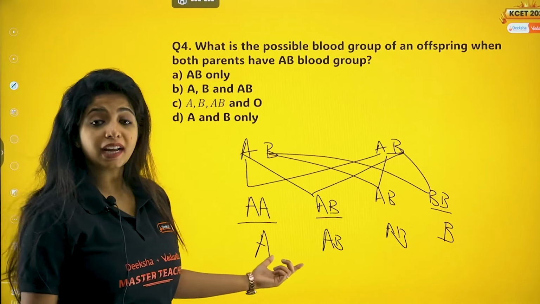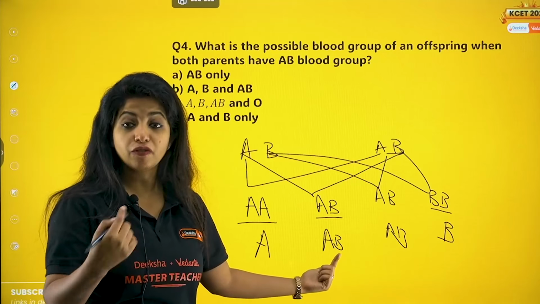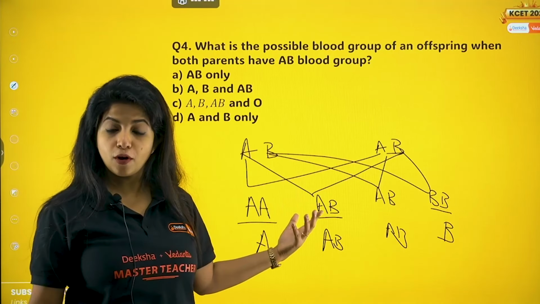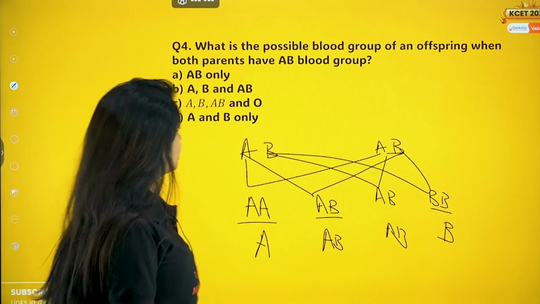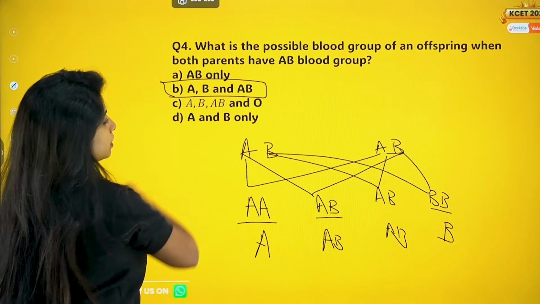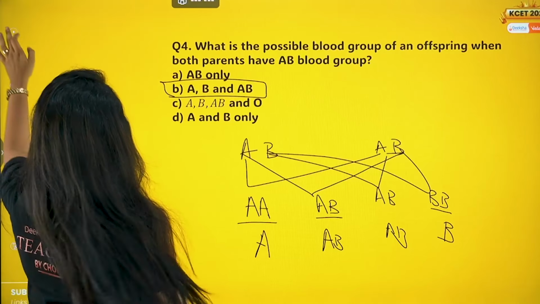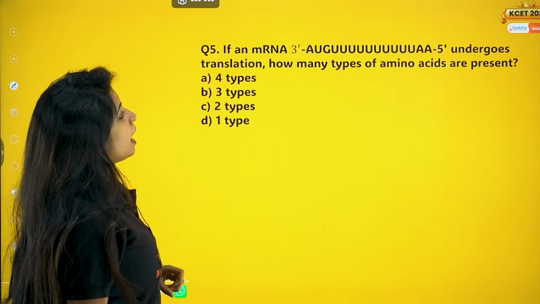So over here, how many types? Do not count it twice. Count it only once. AB once. Different types you are being asked. You are not asked how many offsprings are being produced, right? So one type, second type, and the third type: A, AB, and B. So your answer for this question becomes B. Cool? Yes, ma'am.